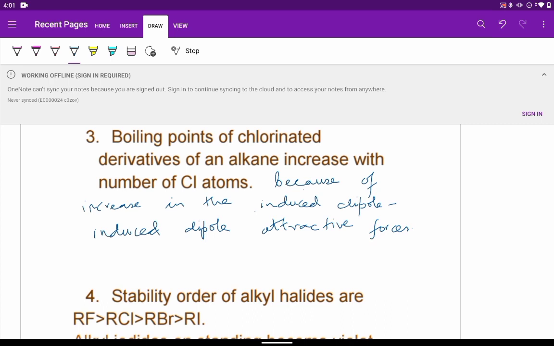So I repeat again, boiling points of chlorinated derivatives of an alkane increase with number of chlorine atoms because of an increase in the induced dipole attractive forces.